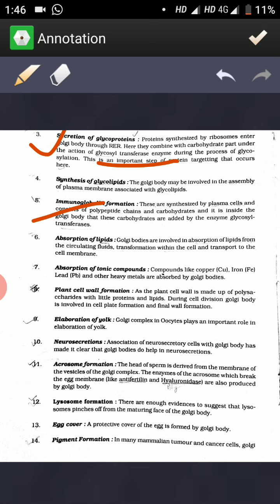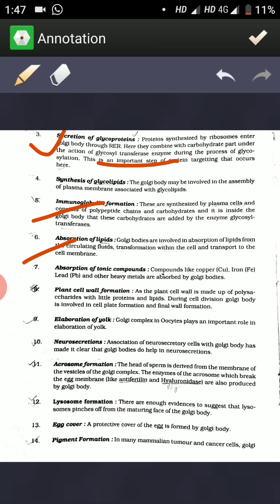The next function is absorption of lipids. Golgi bodies are involved in absorption of lipids from the circulating fluids, transformation within the cell, and transport to the cell membrane. The next function is absorption of toxic compounds. Some compounds like copper, iron, lead, and other heavy metals are absorbed by Golgi bodies.